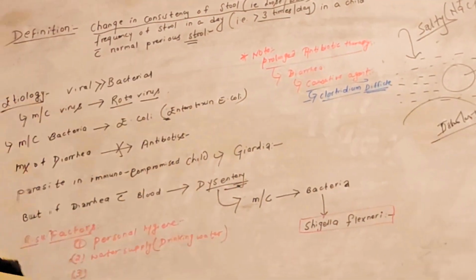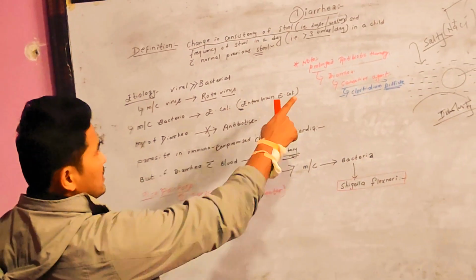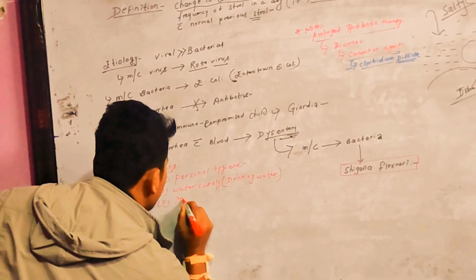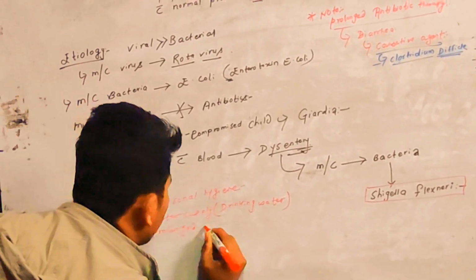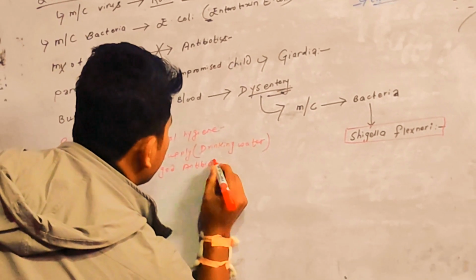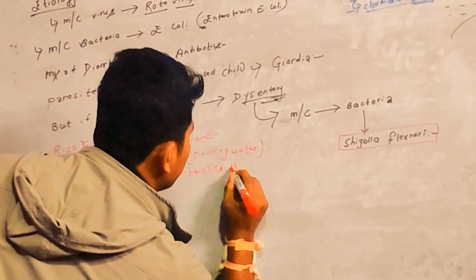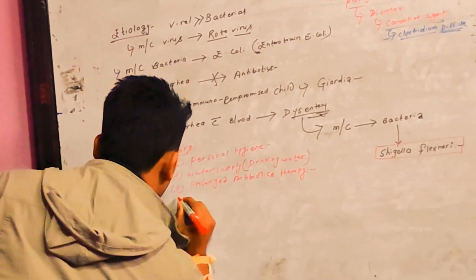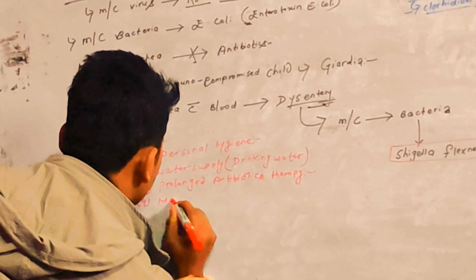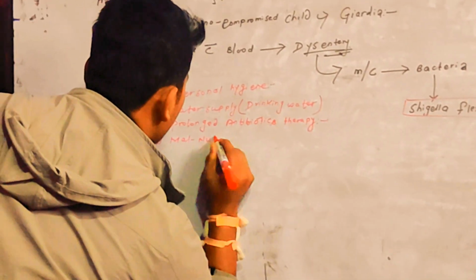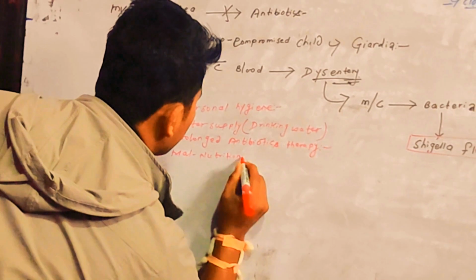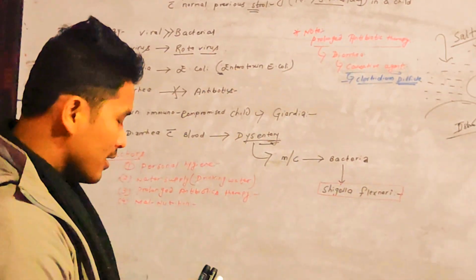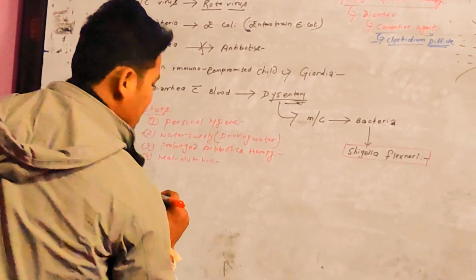Okay. So we can write here that diarrhea is also caused by antibiotic therapy. So the risk factor is prolonged antibiotic therapy. And another risk factor is malnutrition, and so on. Okay, so we discussed the risk factors as well.